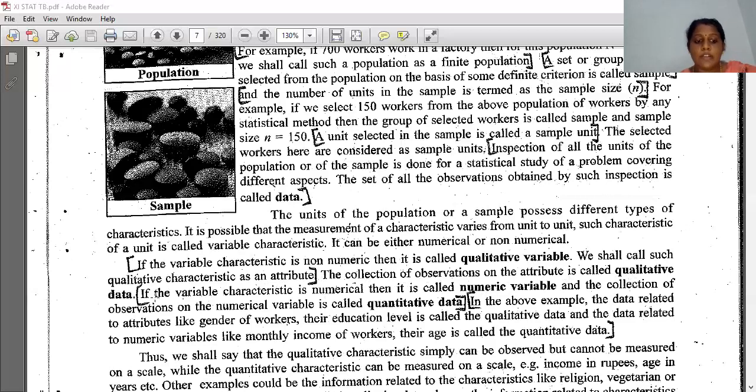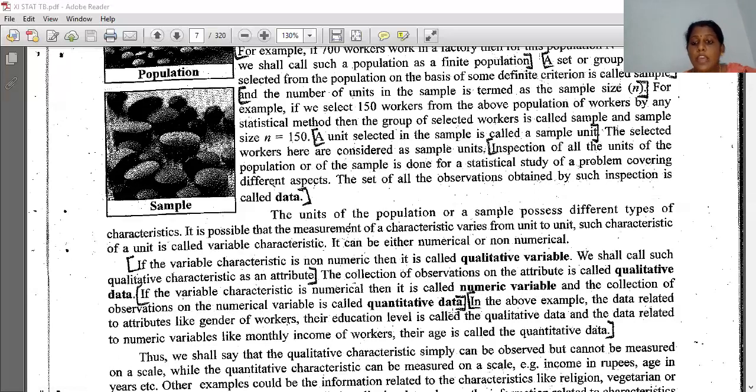Understood? Now, if the variable characteristic is numerical, then it is called a numeric variable. If it is based on number, it is called a numeric variable. And the collection of observations on the numerical variable is called quantitative data. So be sure you write the correct definitions for numeric variable and quantitative data. The meaning is the same, but the definitions of both are different: if the variable characteristic is numerical, it is a numeric variable, and the collection of observations on the numerical variable is called quantitative data.